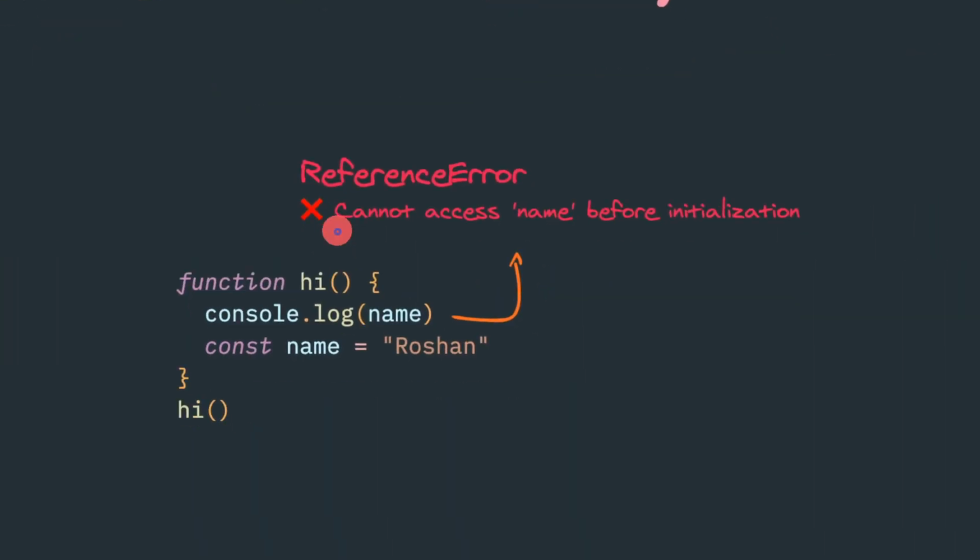There is one interesting concept. Inside this hype function, we define this constant name as Rosen. But can we access this name before we declare it? This also leads to a reference error: cannot access name before initialization. But if you use the var keyword, you can access it, but it will be printed as undefined.